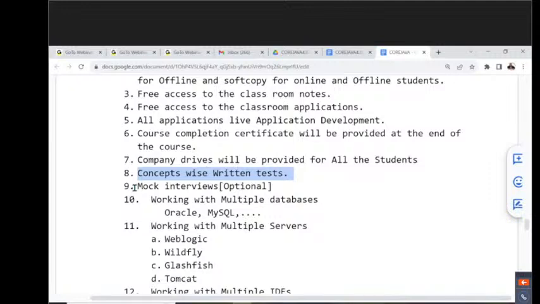All right. If it is possible, mock interviews will be conducted. I'm planning, at the end of core Java, 1 or 2 interviews. If it is possible, but it is an optional case only. If all of you are okay, then definitely we'll plan one particular day for these mock interviews. Mock interviews means we are going to give some tips on how to appear for an interview, and practically we are going to check your knowledge: how much knowledge you have, how much communication skill you have, all those concepts. But it is optional, depending on the time, we are planning for it.